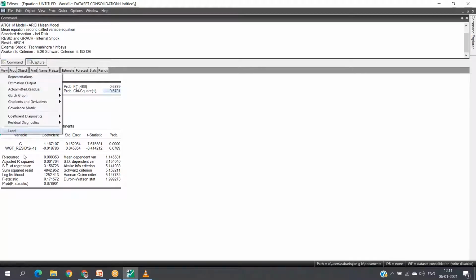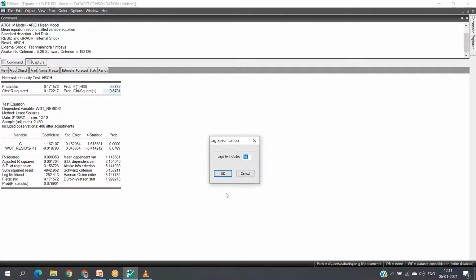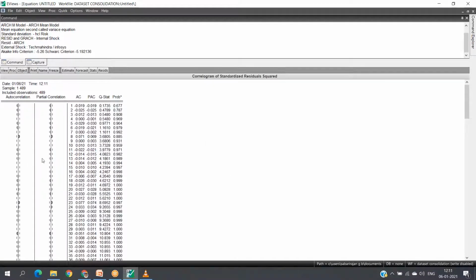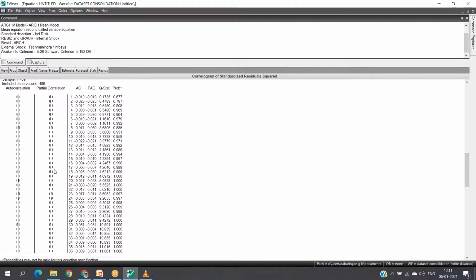And similarly, under view, correlogram squared residual, it is a lag which is included by default, 36. What is serial correlation?